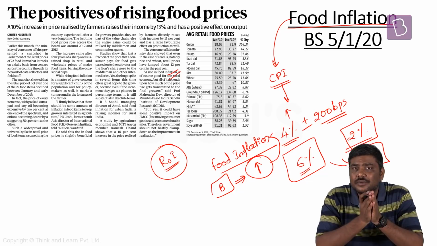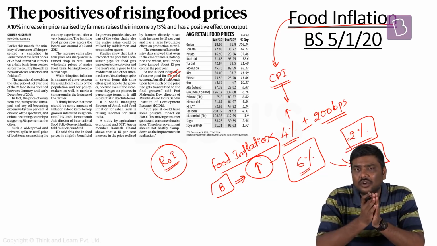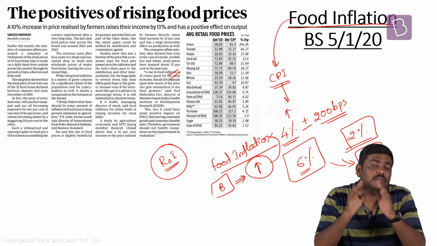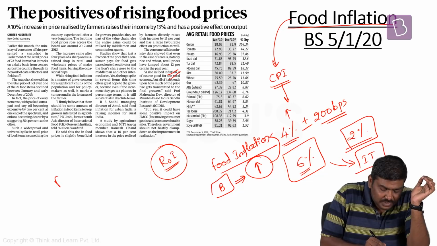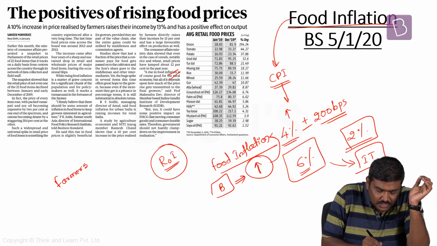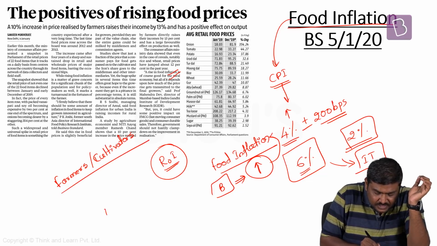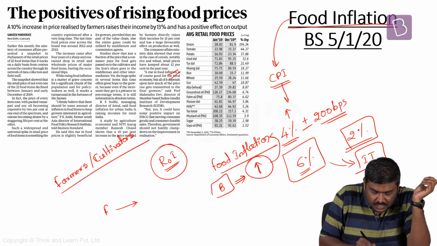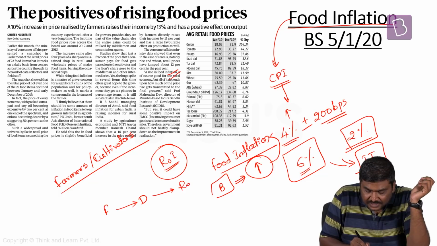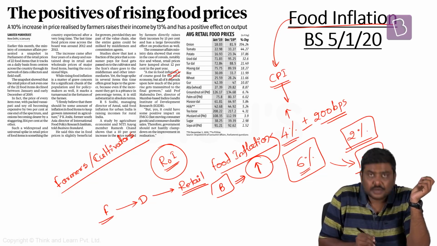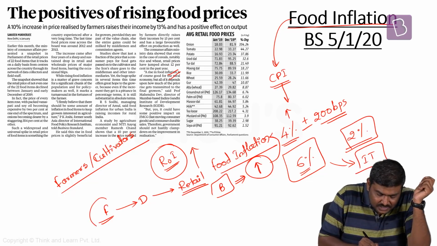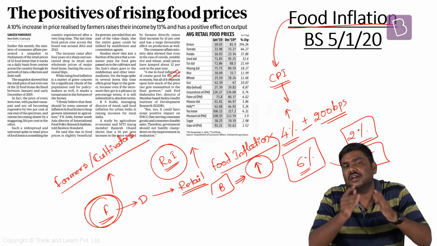But this particular article says that when the prices of these food commodities are increasing in the market, one good or favorable outcome is that the farmers, or the cultivators, are going to earn better. Now what is the concept here? What is the connection? Very simply, here is a farmer who has cultivated a certain crop, and he will sell it in the market through, let's say, a distributor who will sell it to a retail buyer in the market. Now understand this concept here. When the retail prices keep on increasing, it is expected that the earnings of the farmers will also increase.